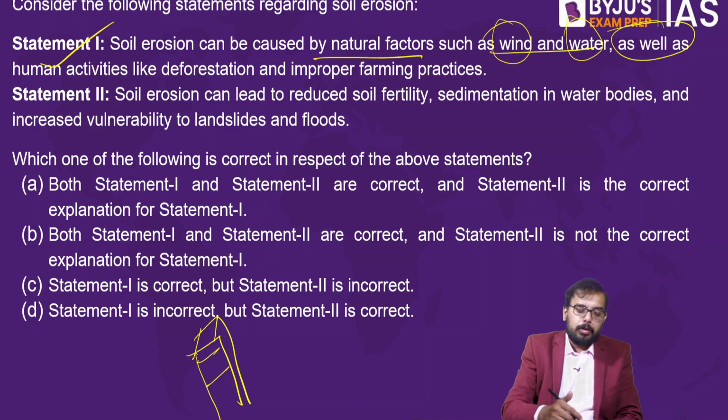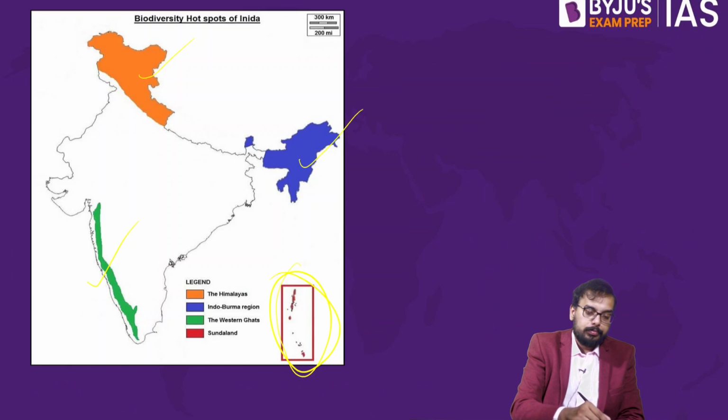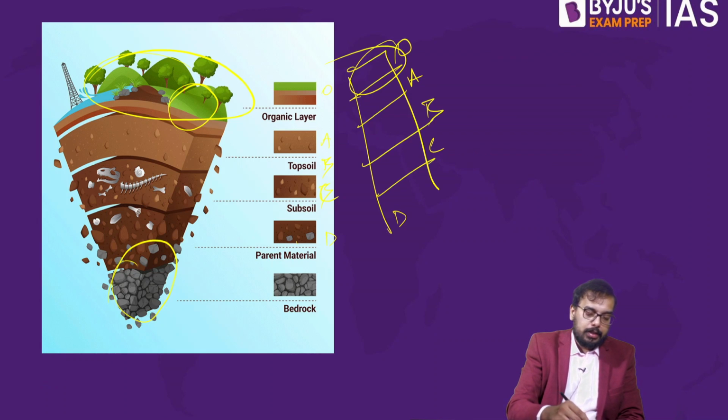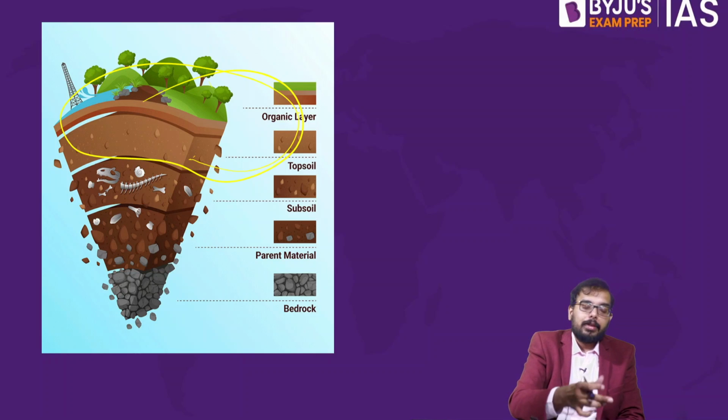We saw the soil profile, right? Which section of the soil profile has high fertility? It is your top layer, the topsoil. Up to this, we have high fertility. So what happens when the topsoil gets eroded? That is called soil erosion.